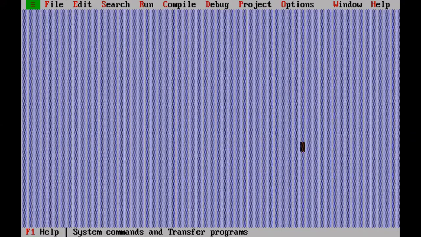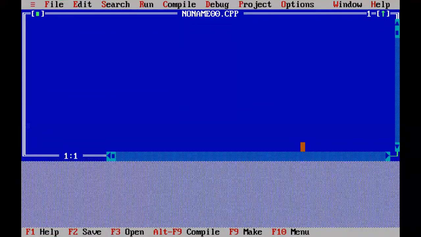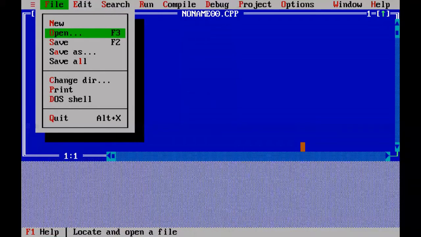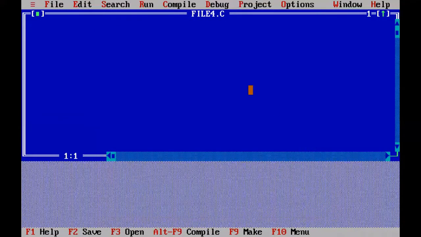The first one is writing a structure we are going to create, and the data members of the structure we are going to write into the file, and from the same file we will read the structure data and again we will print on the monitor. So go to file and new, go to file and save. So this one I'm naming it as file4.c. Press enter, maximize it.